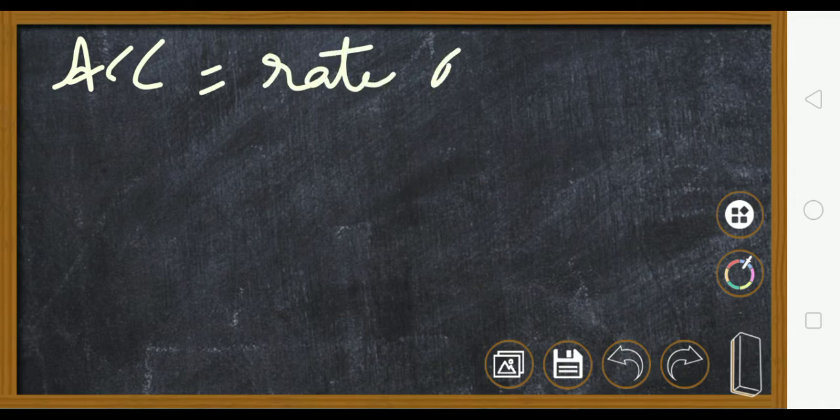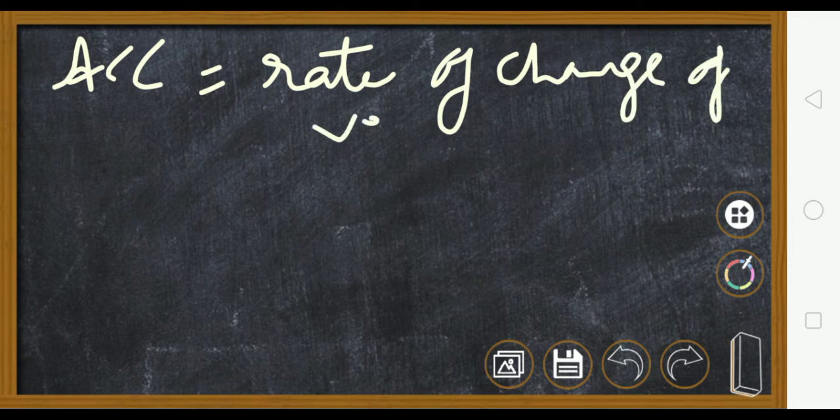Now, what is acceleration? Change in velocity. Rather, we will say that acceleration is the rate of change of velocity. Now tell me one thing. Change in velocity, I gave you one example. The initial velocity was u and afterwards the velocity became v. We are always going to represent final velocity by v and initial velocity by u.